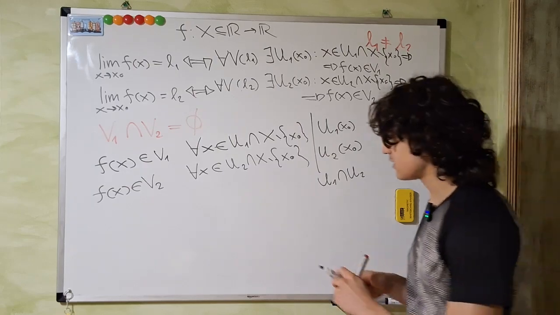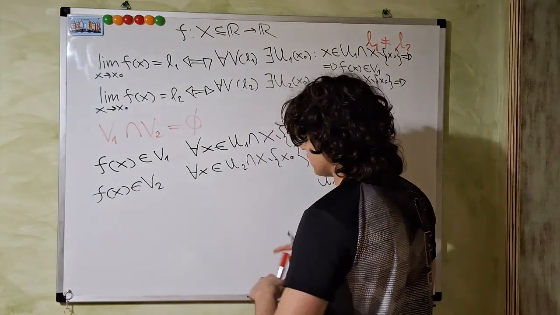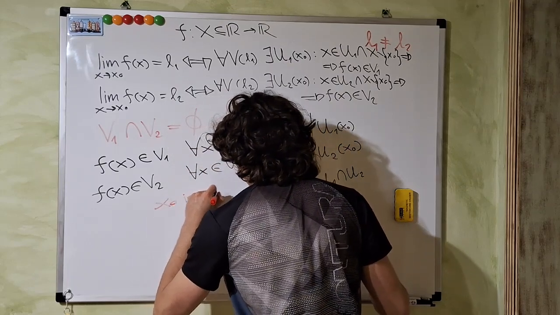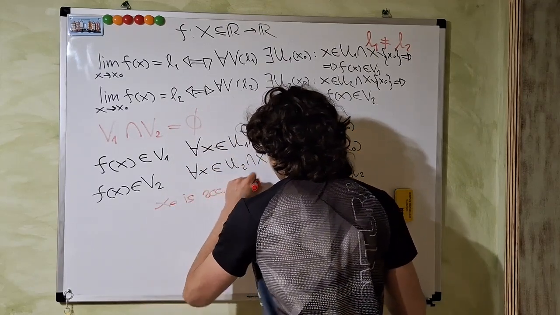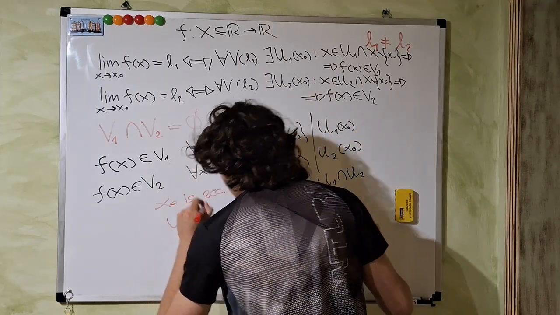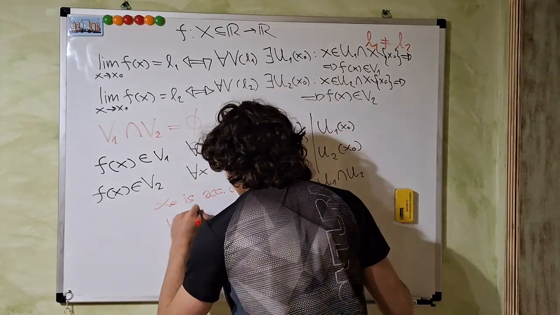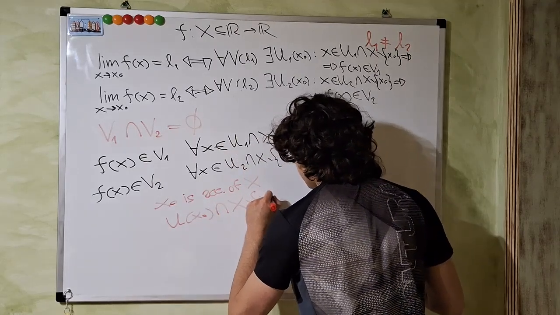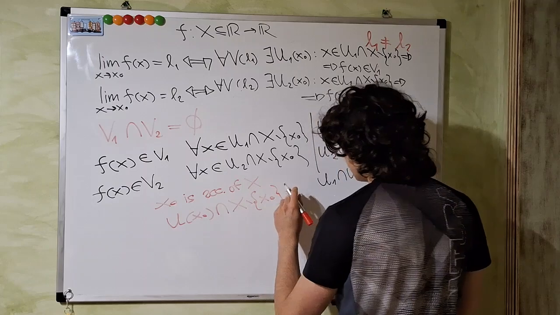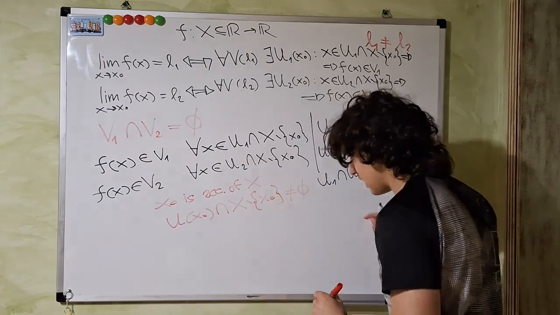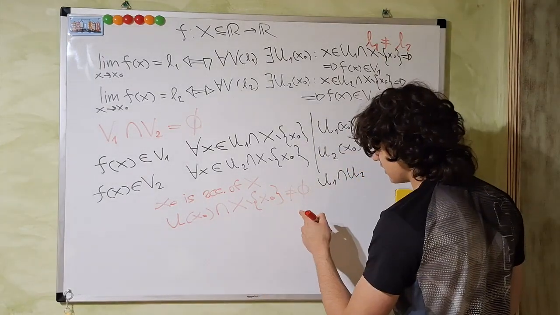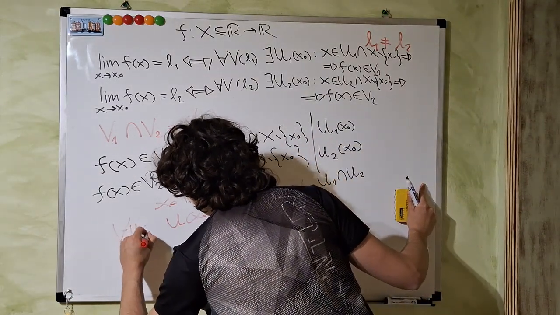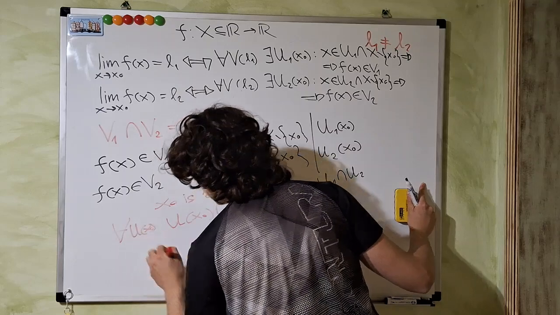Remember, x naught being an accumulation point of the set X means that a neighborhood of x naught intersection X minus x naught is not equal to the empty set, meaning it contains elements, and this is true for every U of x naught.